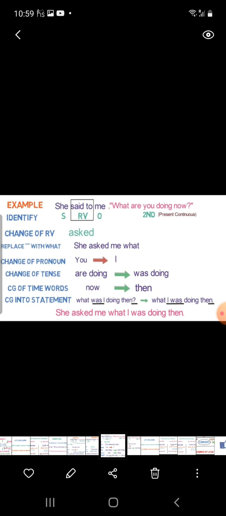One thing you must remember: if the reporting speech is a question statement, then while changing direct speech into indirect speech, it becomes a simple statement and you put only a full stop after it. The question statement changes into a simple statement, and at last you only put a full stop.